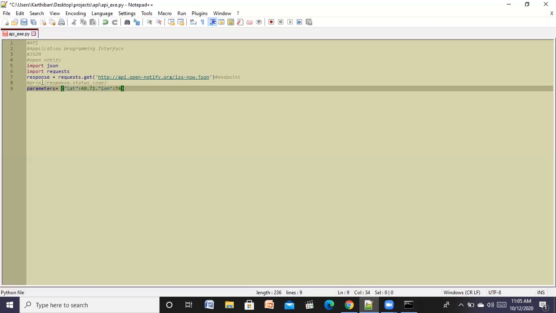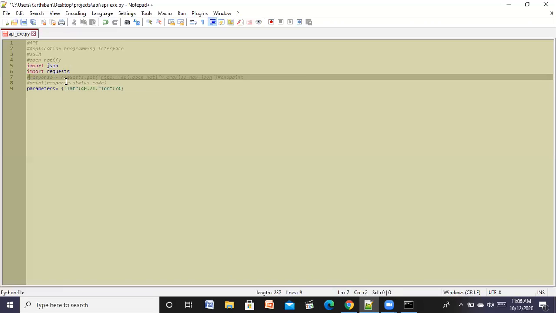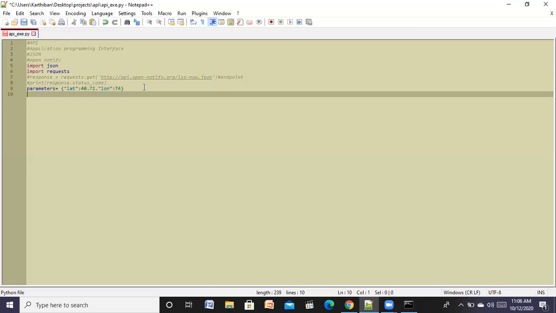And I'm going to just comment out this also, because here I have to make a small change. I'll just copy this response, and I will paste it over here. And I have to include one more parameter in this get method, comma, whatever value we are giving here, we have to pass here.